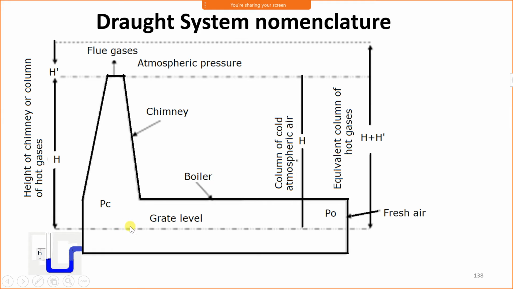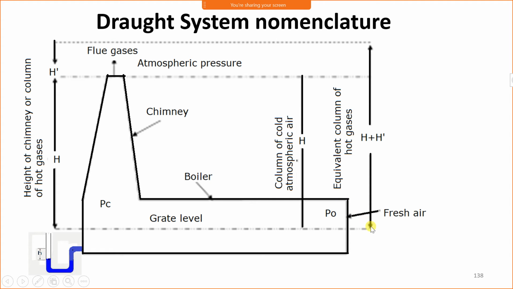Now, when flue gases move in the upward direction through the chimney, for some distance after discharging from the chimney, they move in the vertical direction. After that, the direction of flue gases changes to the direction of air, and this vertical movement of the flue gases from the chimney is called a hot gas column. It is represented by H dash.